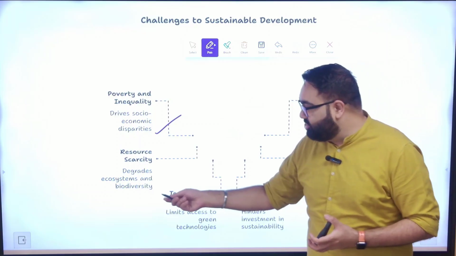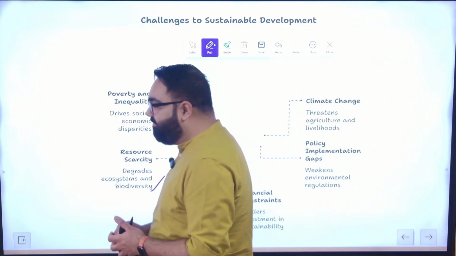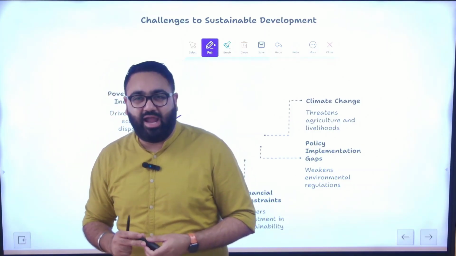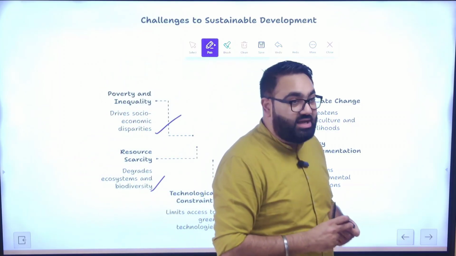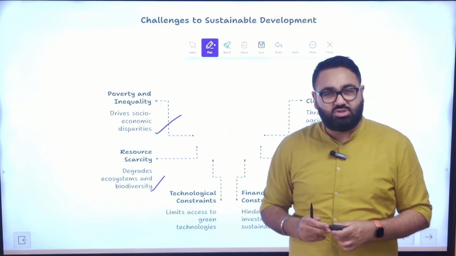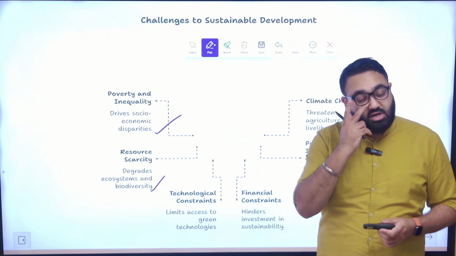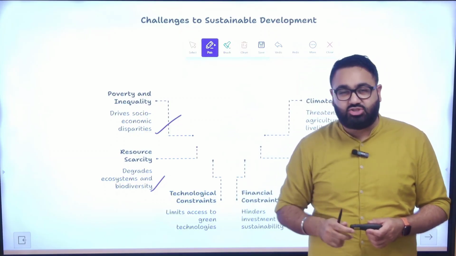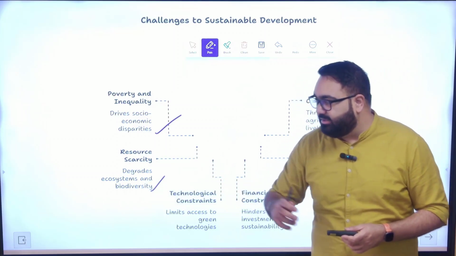There's a problem of resource scarcity, especially in a country like India. See, the problem with the world is it's not fairly divided. Like, India has about 17% of the world's population right now, but it doesn't have 17% of the world's resources. For example, 17% of the world's population is in India, but we have only 4% of the world's fresh water. There would obviously be a problem of resource scarcity.